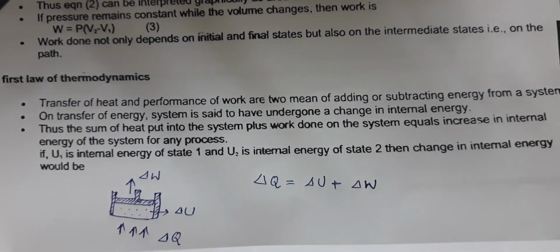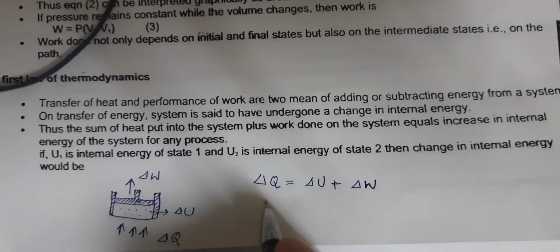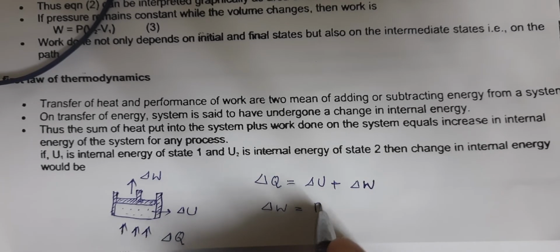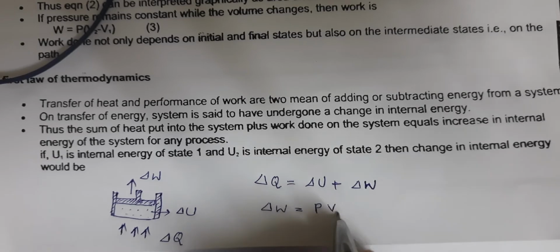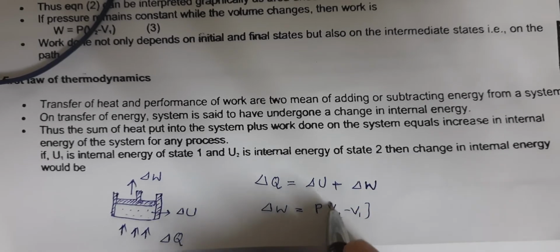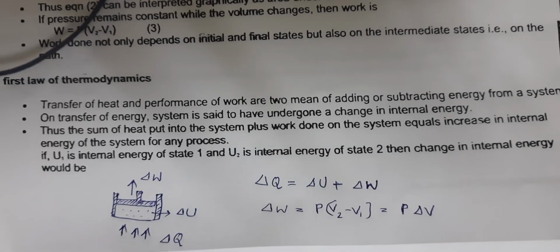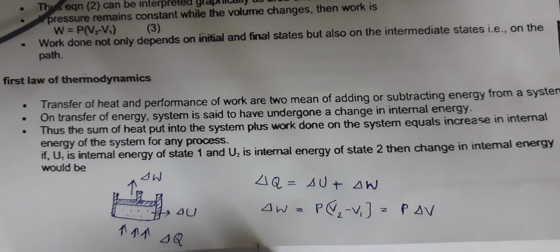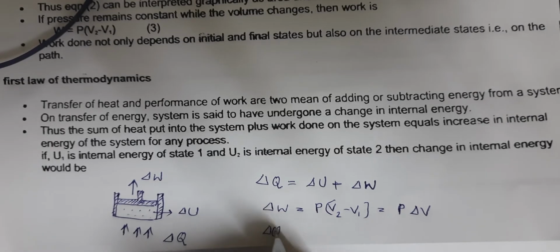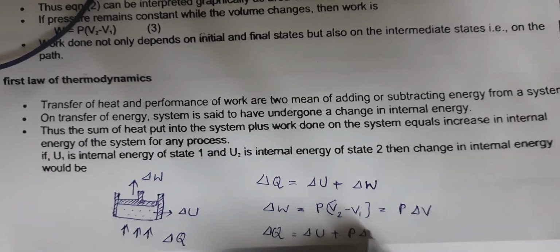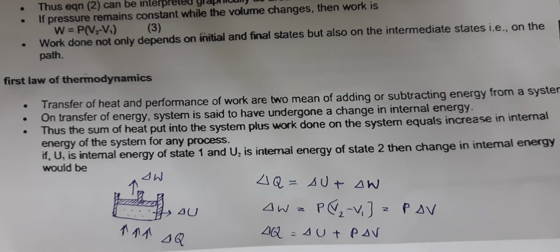This rule can be expressed in one more way. We already know this work done delta W, just now we got it as P times (V2 minus V1), that is P times the difference in the volume, P delta V. So giving that, we can write delta Q is equal to delta U plus P delta V. This is also an expression for the first law of thermodynamics.